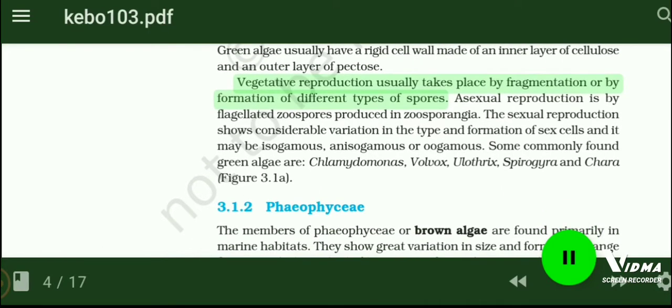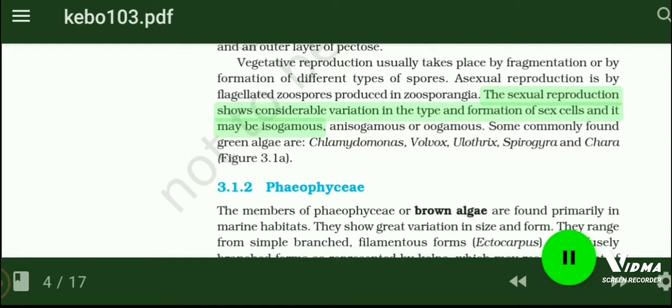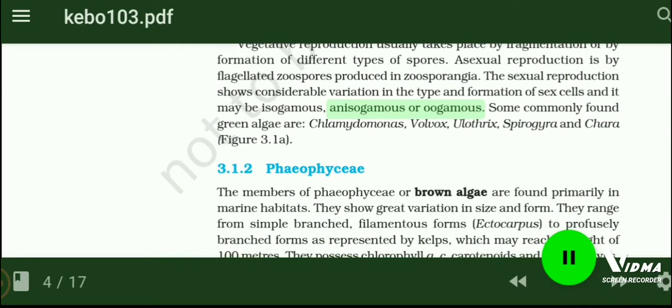Vegetative reproduction usually takes place by fragmentation or by formation of different types of spores. Asexual reproduction is by flagellated zoospores produced in zoosporangia. The sexual reproduction shows considerable variation in the type and formation of sex cells, and it may be isogamous, anisogamous or oogamous. Some commonly found green algae are Chlamydomonas, Volvox, Ulothrix, Spirogyra and Chara, Figure 3.1a.